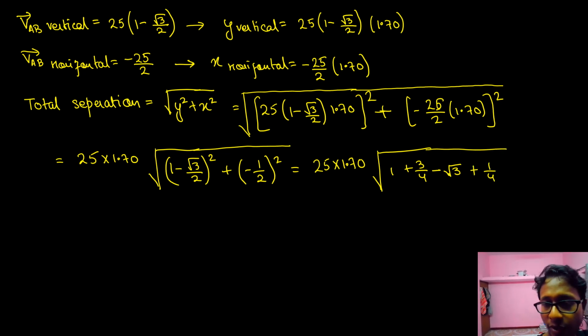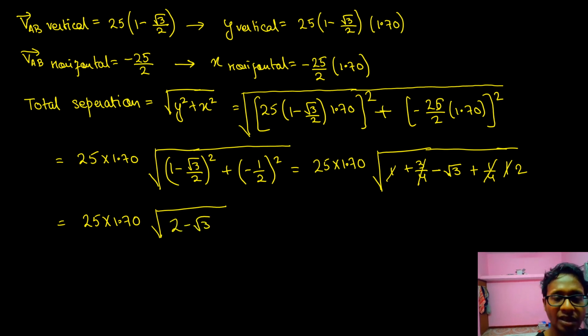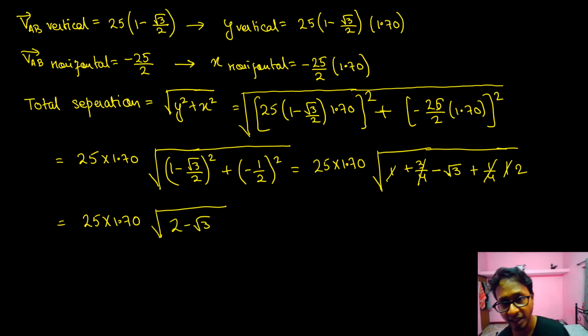Then 3 by 4 plus 1 by 4 is 1, plus 1 is 2. So it is nothing but 25 into 1.70 into (2 minus root 3). Just calculate this on your own and find the answer.